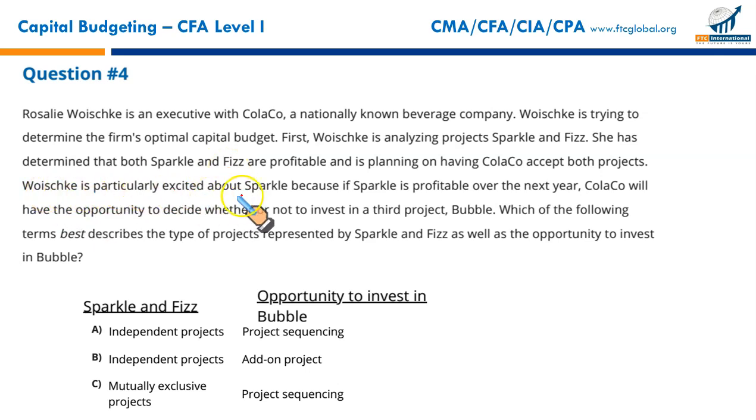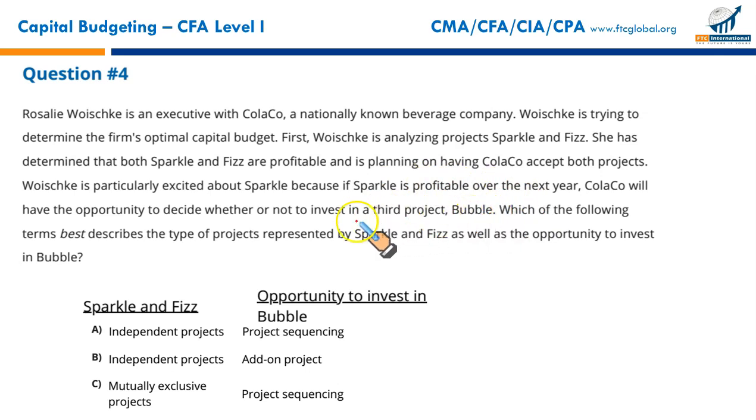She is particularly excited about Sparkle. Why? Because if Sparkle is profitable over the next year, Cola Company will have the opportunity to decide whether or not to invest in a third project, Bubble. Which of the following term best describes the type of projects, whether mutually exclusive or independent, represented by Sparkle and Fizz, as well as the opportunity to invest in Bubble? First of all, they are independent projects. That rules out option C. Since Sparkle is a project whose success will determine whether we will invest in the next venture, Bubble, or not.